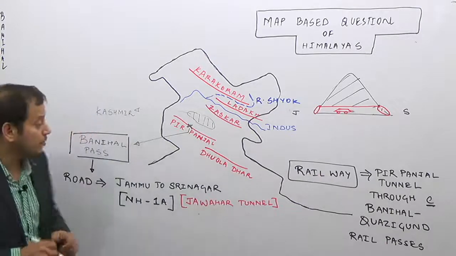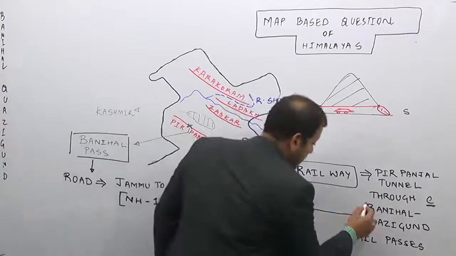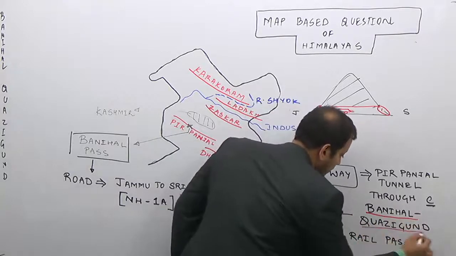So these are the two importances of the Banihal Pass. One is the Jawahar Tunnel road, and the other is the Banihal Kazikund rail line.